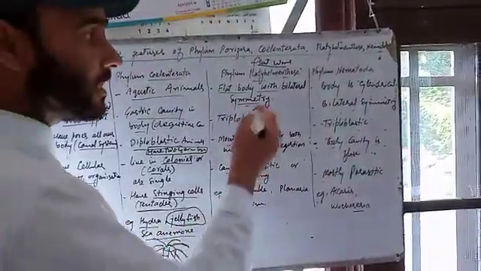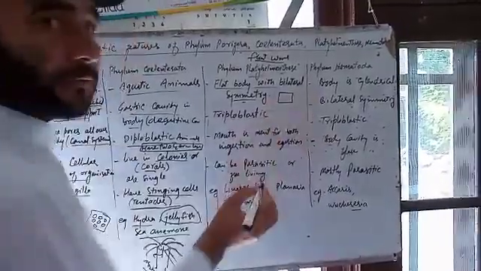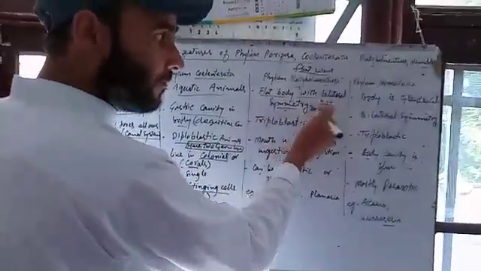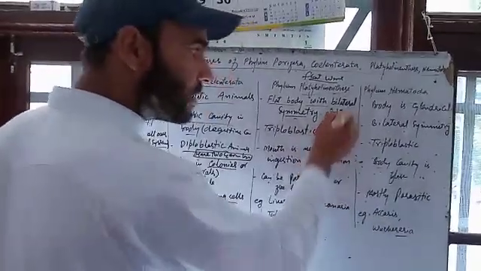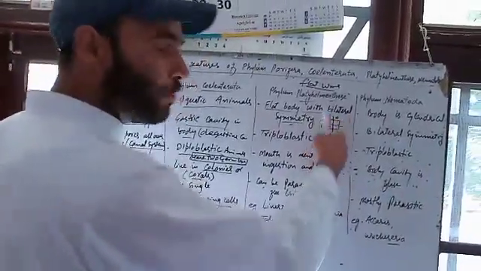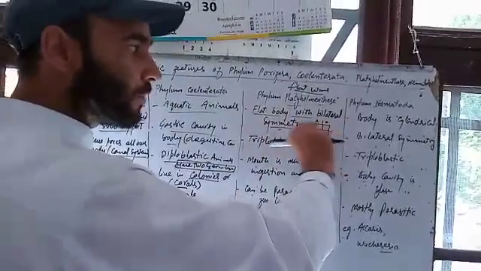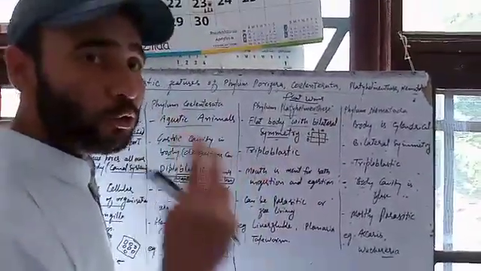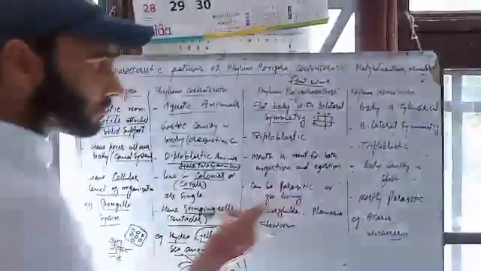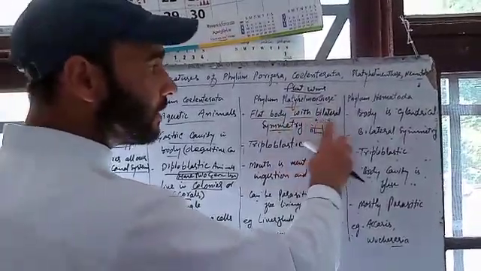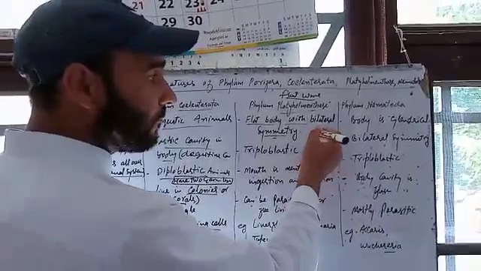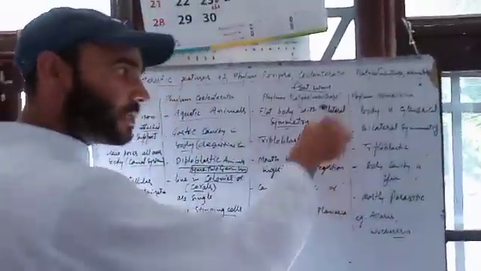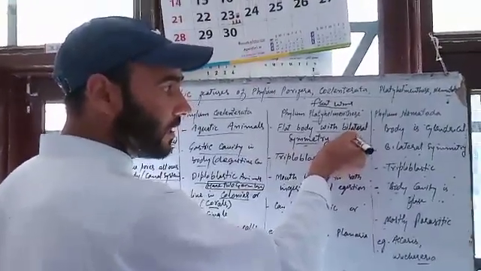Symmetry means, for example, if this is a square and we cut the square in this way, A is equal to B. Or if we cut the square in this way, C is equal to D. That means when we cut this square in two planes, vertical and horizontal, in both ways the structure is divided into two equal parts. But bilateral symmetry means that when we cut the structure into two equal halves, we can do this only in a single plane.